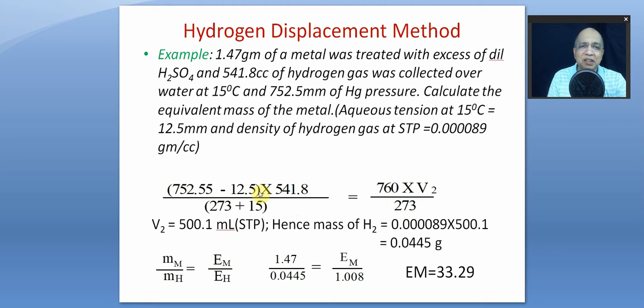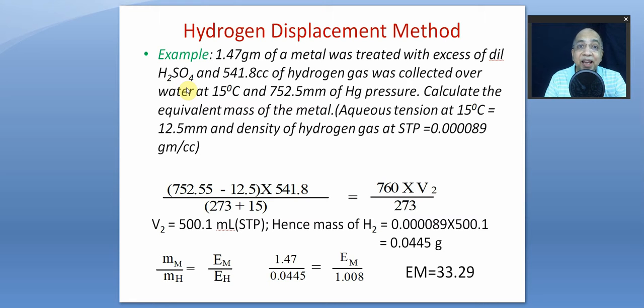I have taken one example to explain how, at those times, by experiment they were trying to determine the exact equivalent mass of an element. Say, for example, 1.47 gram of a metal was treated with excess acid. Obviously, this is an active metal treated with dilute acid like sulfuric acid or hydrochloric acid.